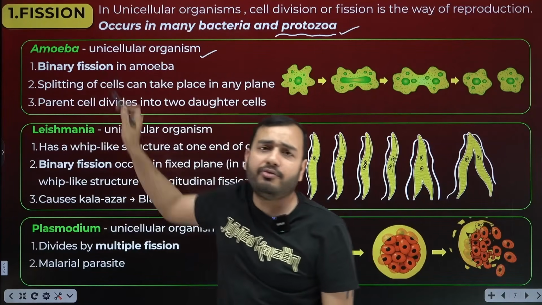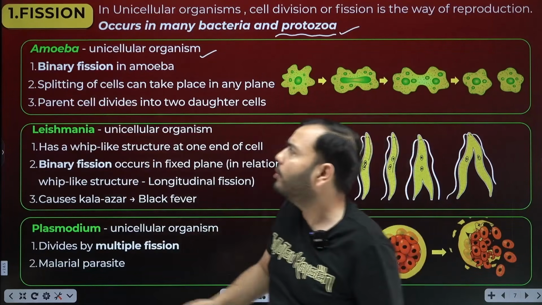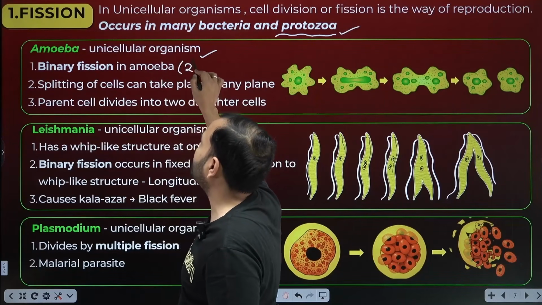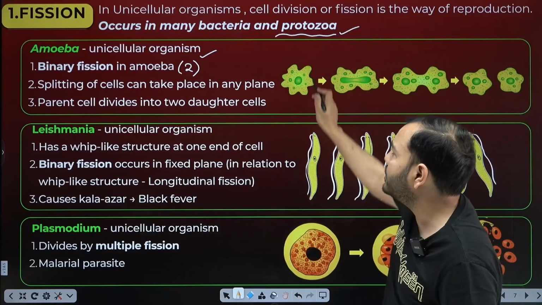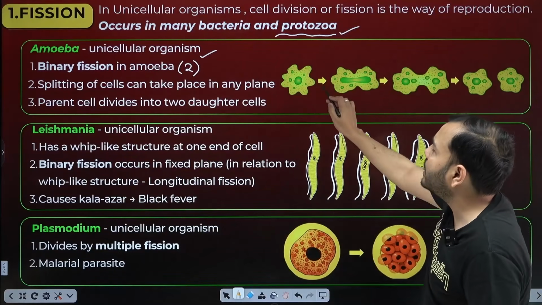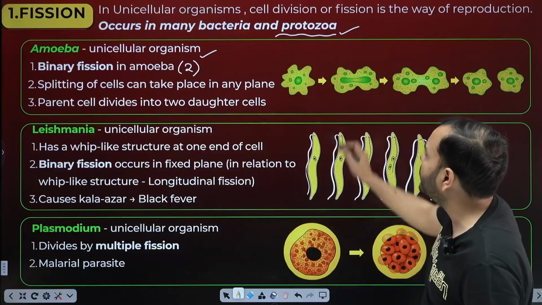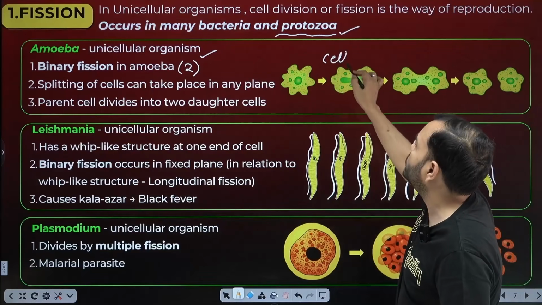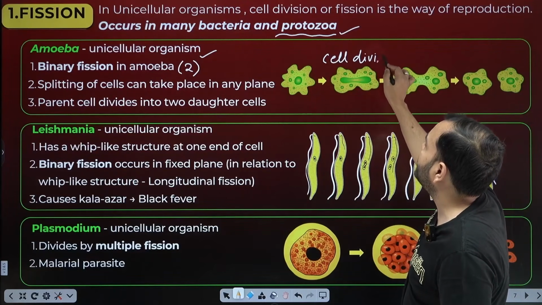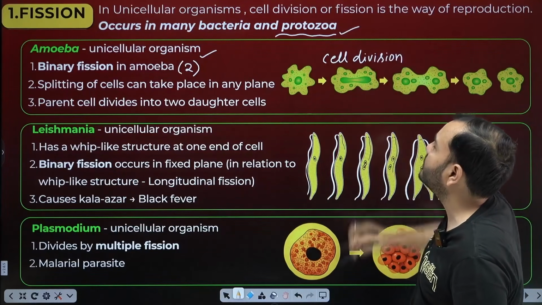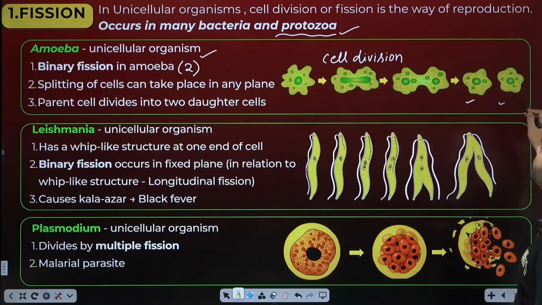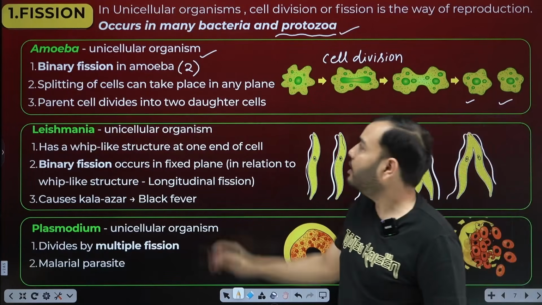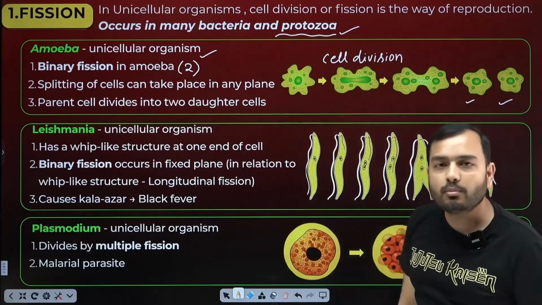What does it show? Binary fission. Binary means 2, that is, it will break into 2 parts. So look, this is the amoeba, which is unicellular. Slowly the cell division has started. Now the cell wants to divide, so it is making copies of everything. Eventually it is separating. 2 daughter cells were formed from one parent cell.